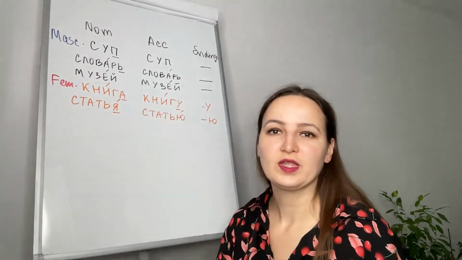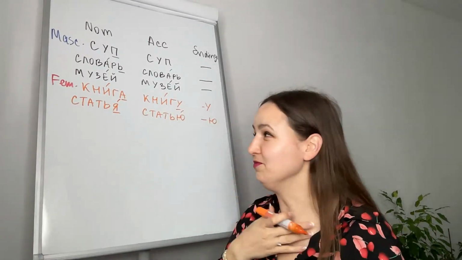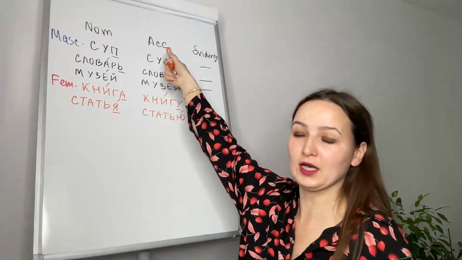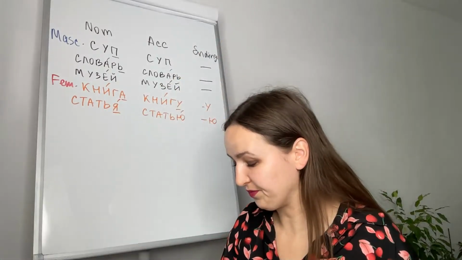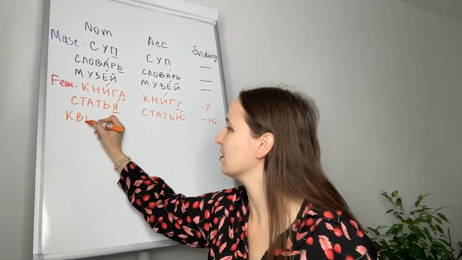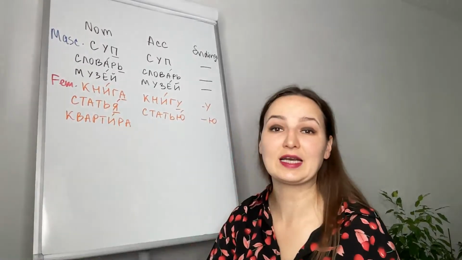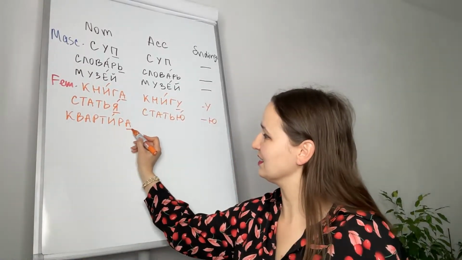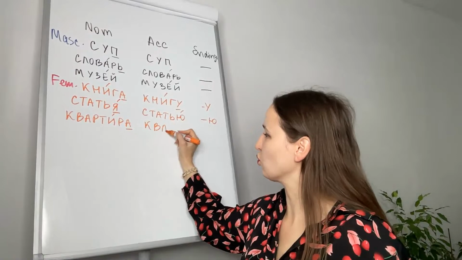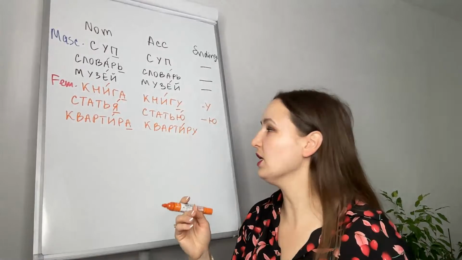Статья, статью. Article. Oh my God, I'm so embarrassed. I ate just one tomato. Статью, article, and статью in accusative. And two more words. Квартира is an apartment and it ends in а, so we will replace а with у: квартиру.